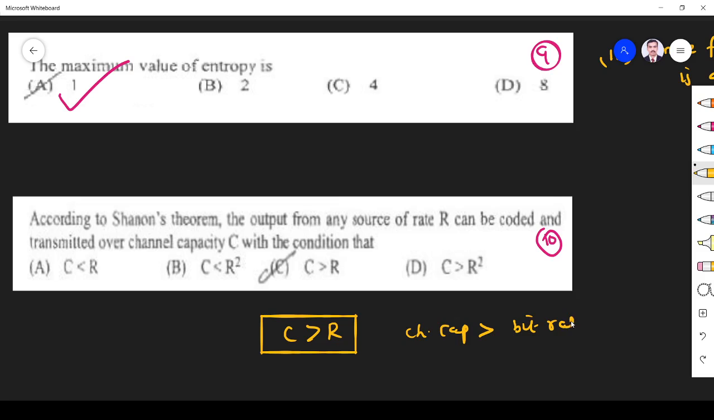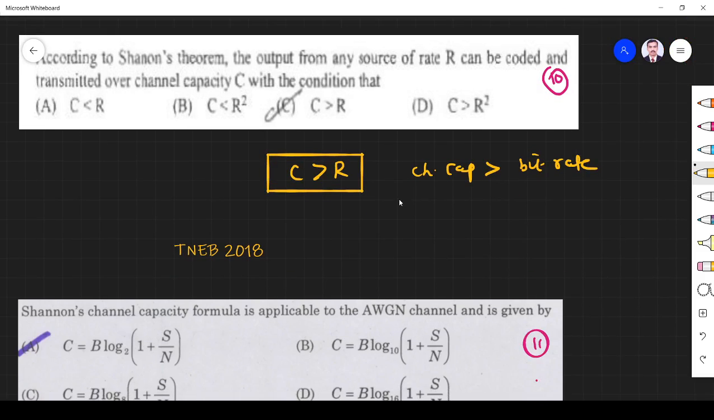Yes or no? Yes. If I want to allow a lorry through a road, the road must be bigger than the size of the lorry. If it is a narrow lane, then the lorry cannot go through. If I want to transmit the data, the channel capacity must be greater. It must be able to accommodate the bit rate, so it must be greater than R. So C is greater than R.